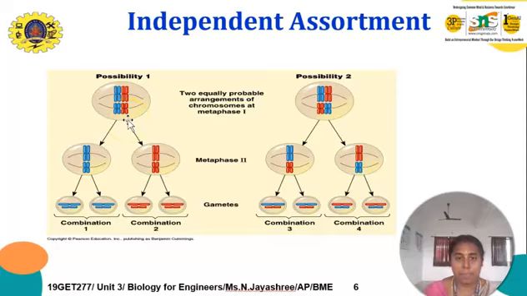So this is the representation of the 2 possible arrangements of independent assortment in meiosis